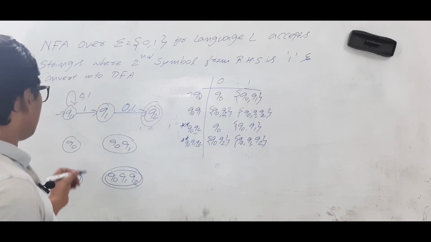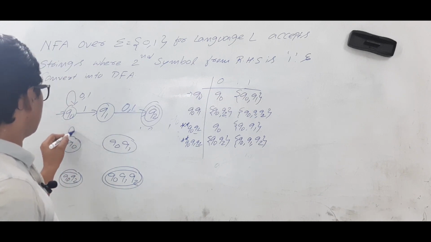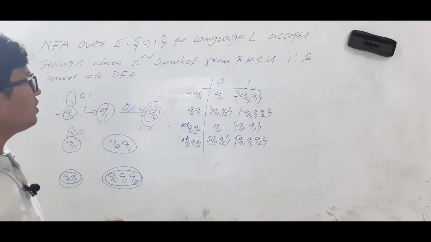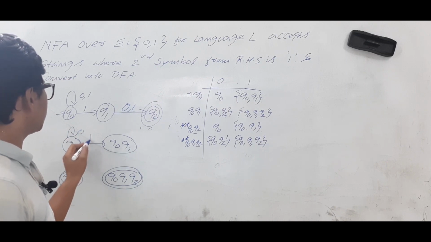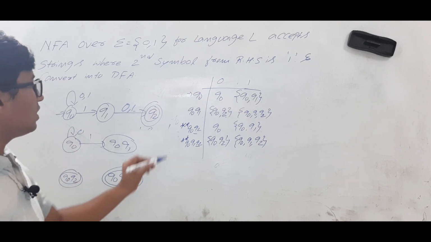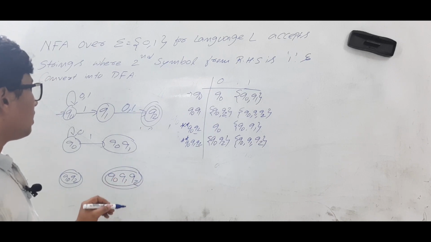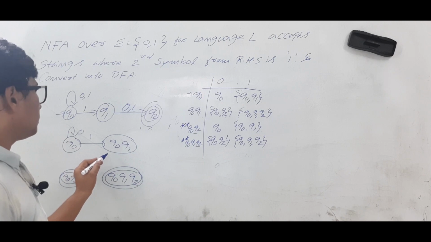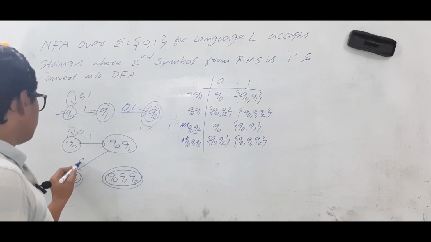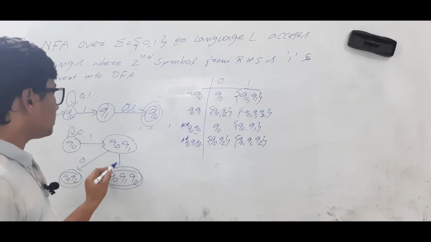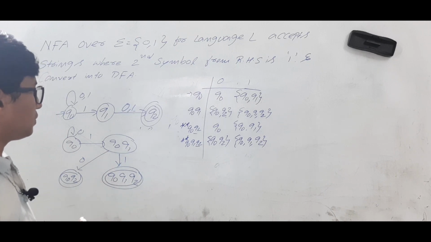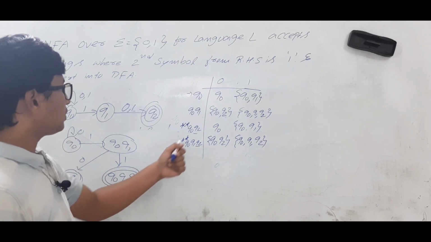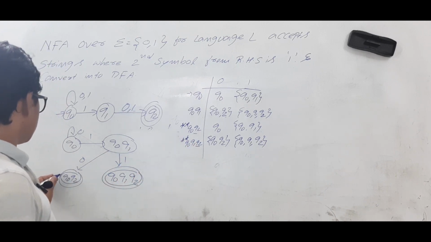Now Q0 on 0, where it is going? To Q0 itself. Q0 on 1, it is going to a state called Q0 Q1. Now Q0 Q1 on 0 is going to Q0 Q2. On 1, it is going to Q0 Q1 Q2. Okay. Now Q0 Q2 on 0 is going to Q0.